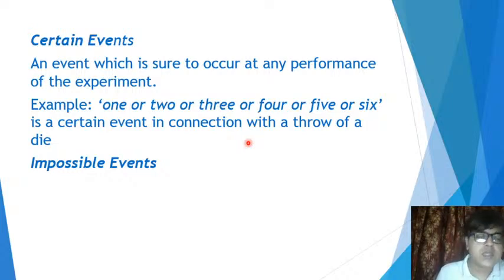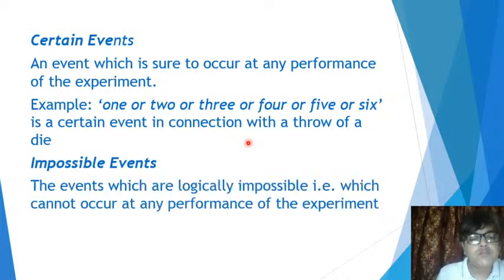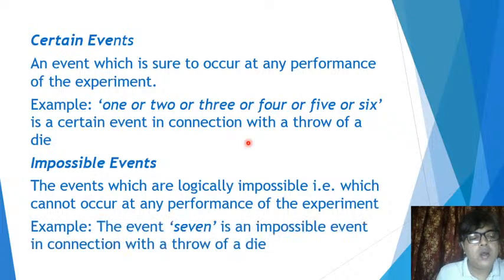As the name says, impossible. Impossible means something which is not possible logically. You have defined an event, fine, no problem, but that event is not possible logically. Like, say, if you consider the example of the experiment of rolling a die, and we have defined the event 7. You can always define an event with respect to an experiment, but do you think it is logically correct?